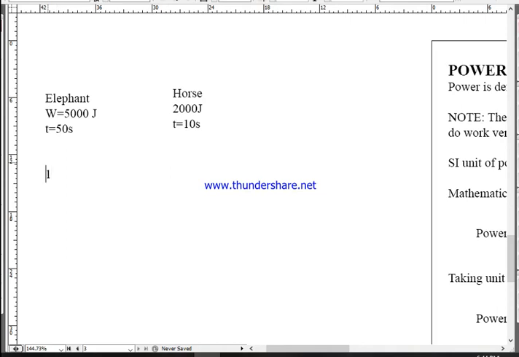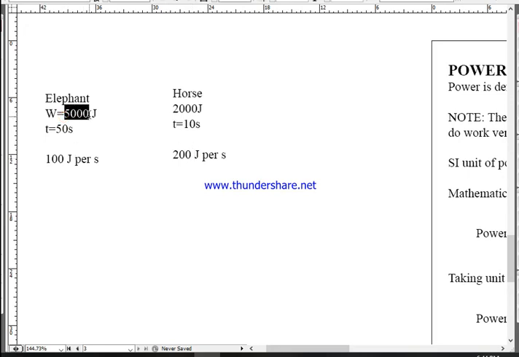Definitely he is doing 100 joule per second. The elephant is doing 100 joule of work in 1 second. However, the horse is doing 200 joule of work per second. See the difference?